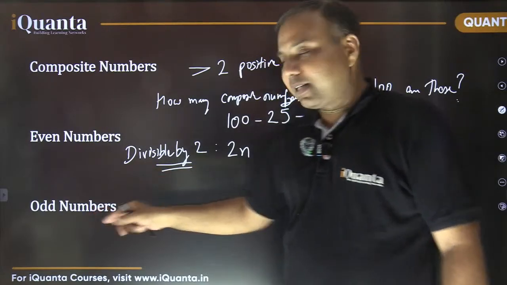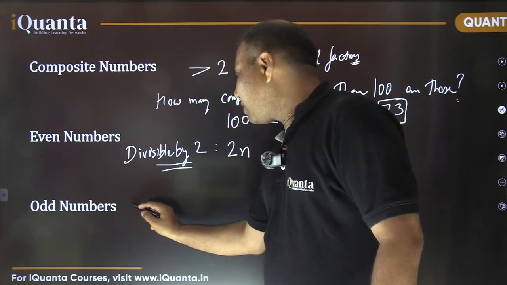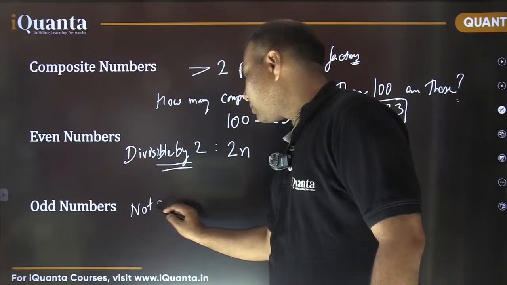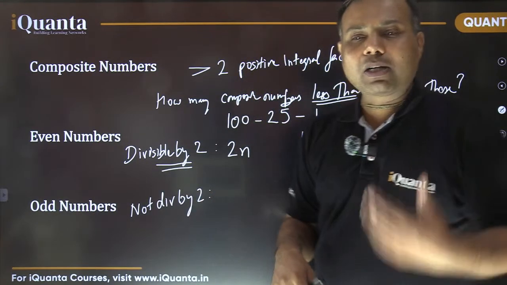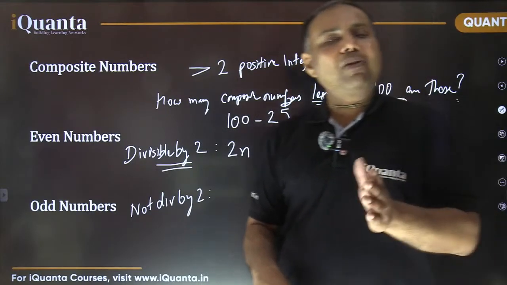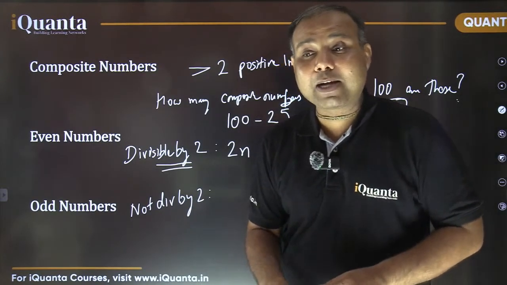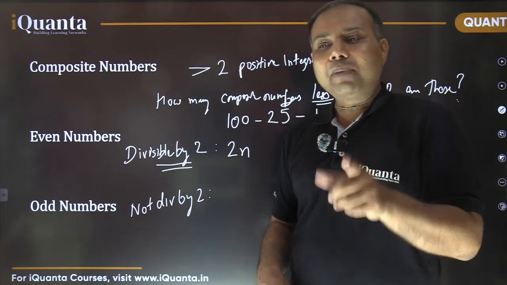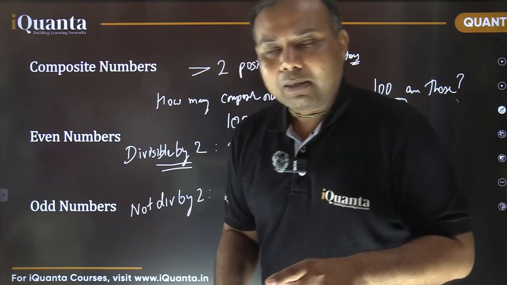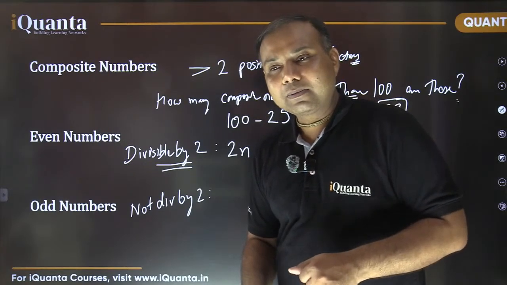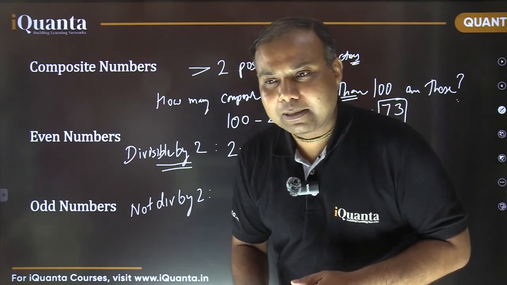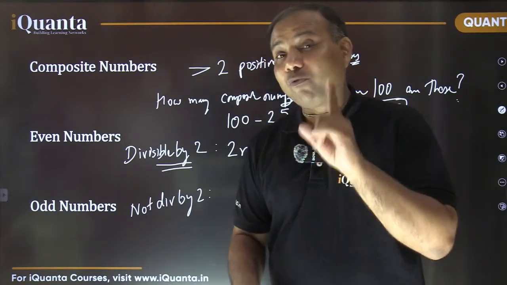So even numbers are the numbers which are divisible by 2, or if we write them in mathematical format, we will say the numbers of the form 2n, which are multiples of 2, isn't it? And odd numbers are those numbers which are not divisible by 2. If a number is not divisible by 2, it means it will leave some remainder when divided by 2. So what will be the remainder obtained? The remainder will be 1 always, right?